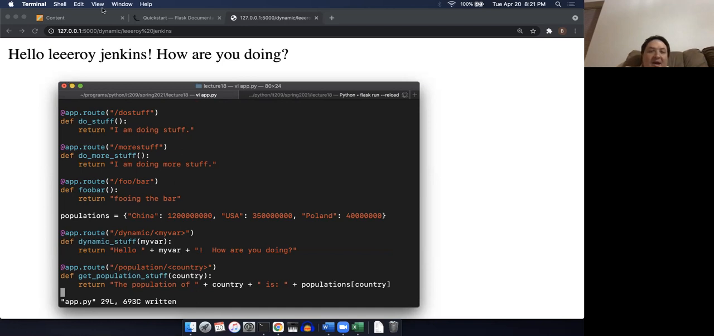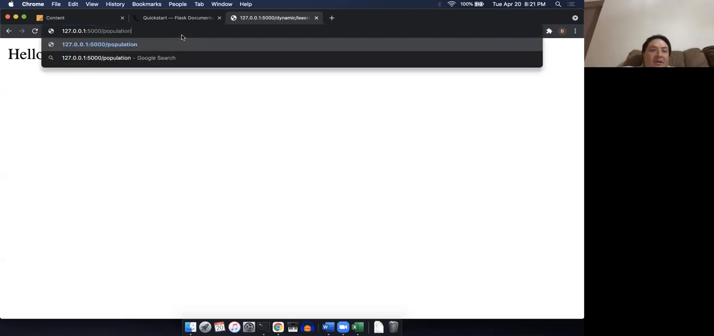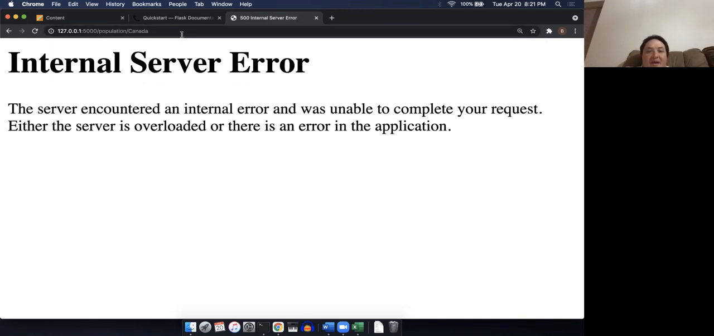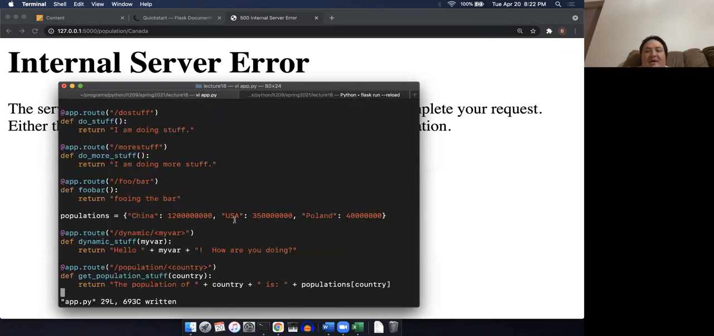Now I'm going to go up here to my URL and say population/Canada. And I get an internal server error. So why did I get the internal server error? It says key error Canada. Oh, I don't have Canada in my list. So I'm going to need to put in some error handling at some point. But for now, let's try one that we actually have. So let's try Poland.